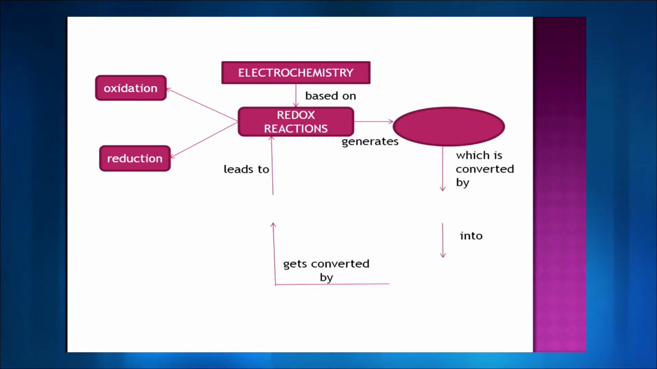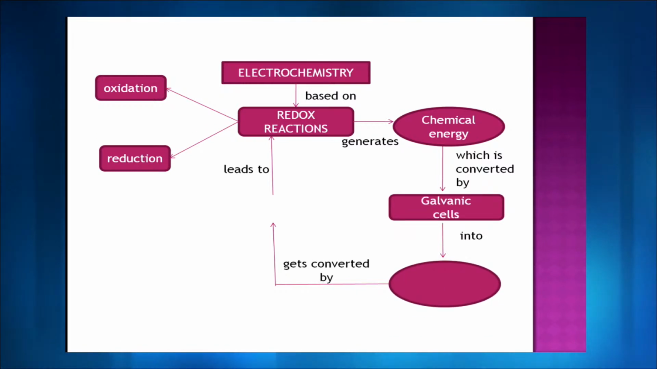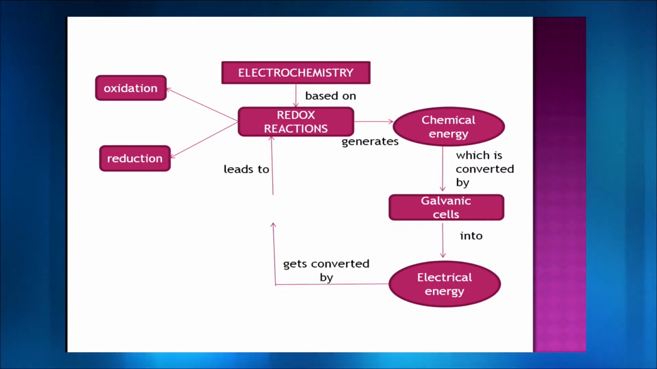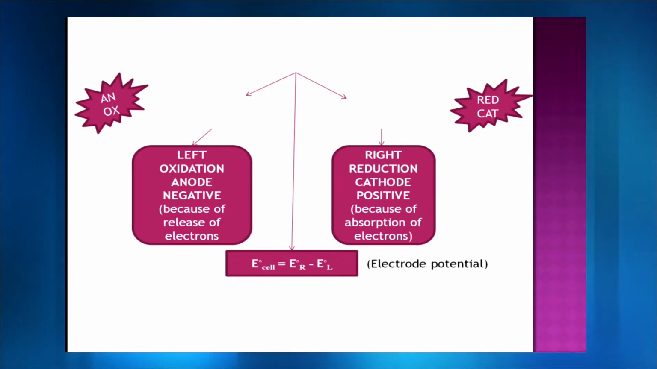This redox reaction is basically generating the chemical energy because the reaction is happening. The chemical energy is now converted by the galvanic cells into the electrical energy, and ultimately this electrical energy is getting converted by electrolytic cell back to redox reaction. So basically that's the roadmap of the redox reaction, and that's what is being studied in electrochemistry.